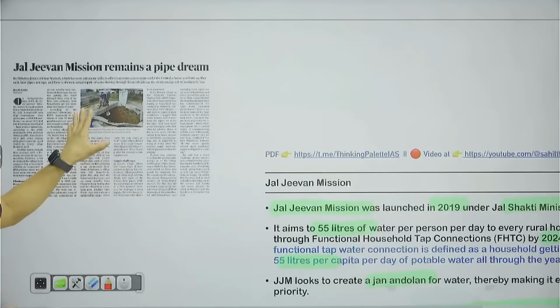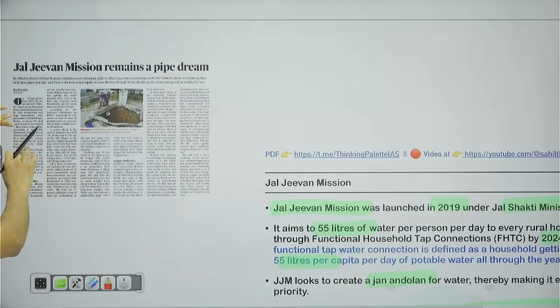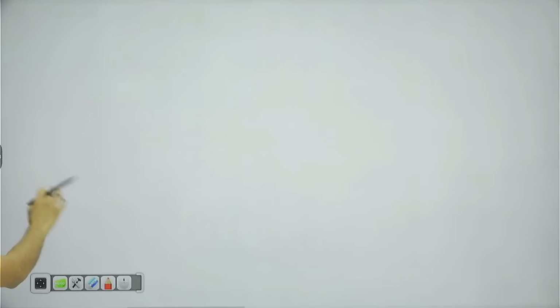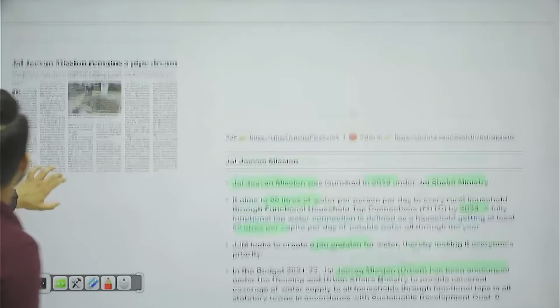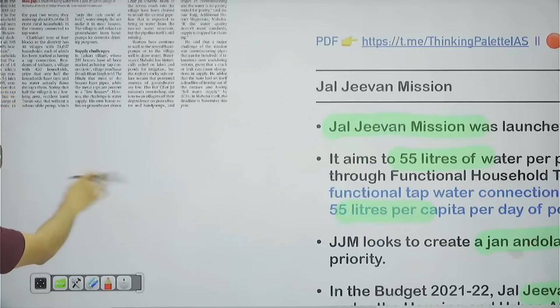Now this particular article is saying that though government data says, for example, if I just zoom it out, basically they say this particular thing.